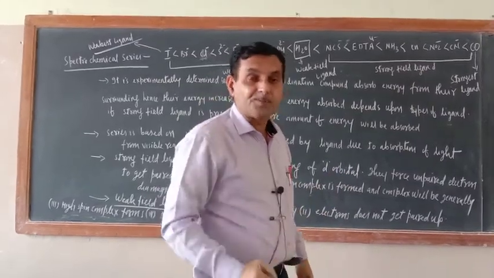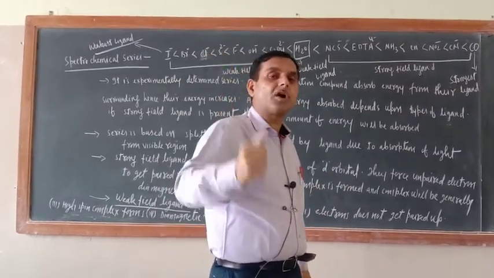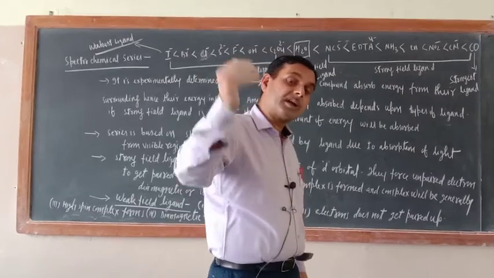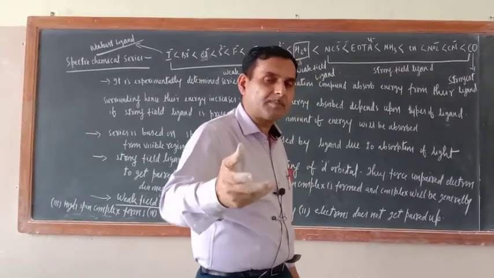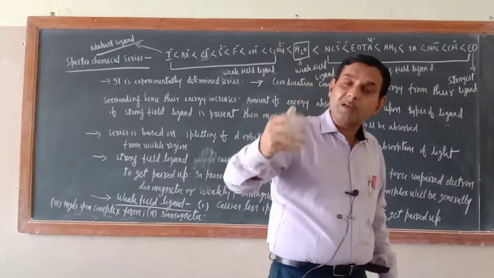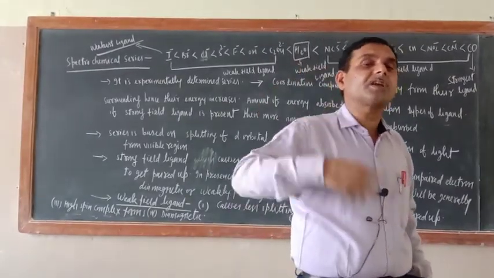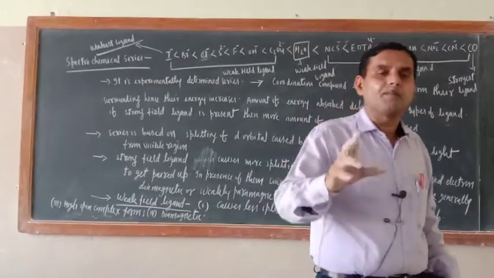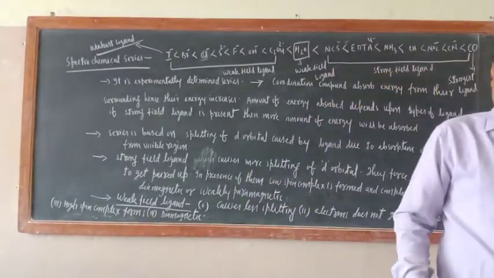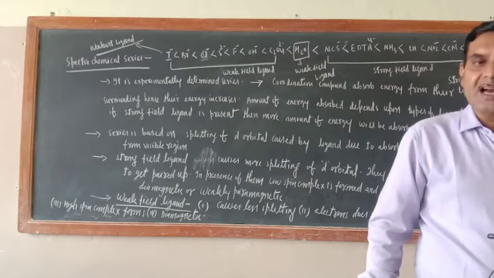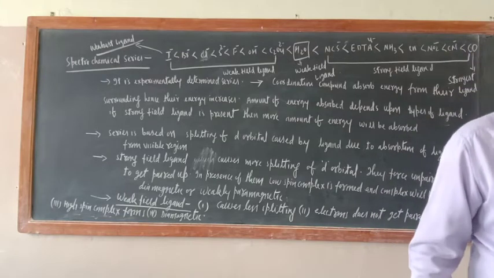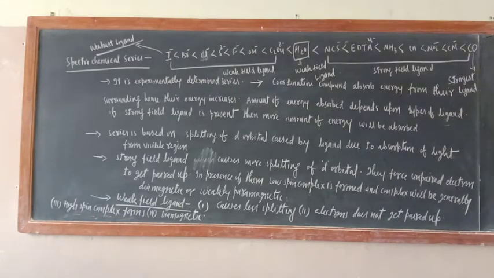But remember, the greater the ease of donation of lone pair of electrons to the central metal atom, the stronger will be the formation of coordination compound and the stability will be more. And if a lone pair of electrons is not easily donated, then the ligand will not be strong, meaning the complex will not be strong if a weak field ligand is present.